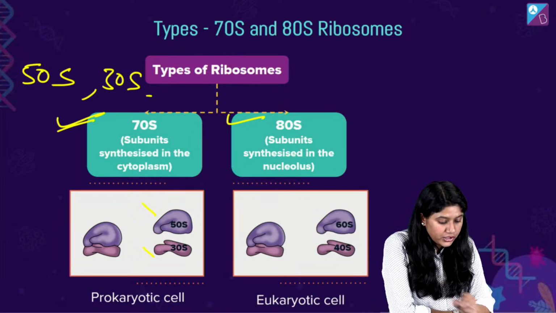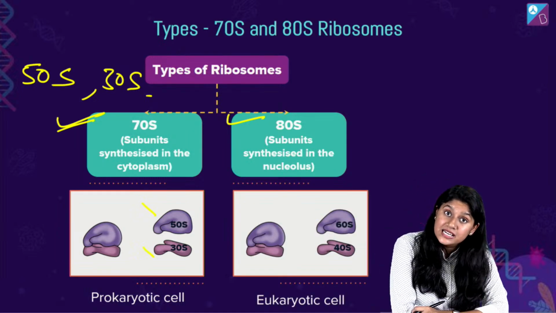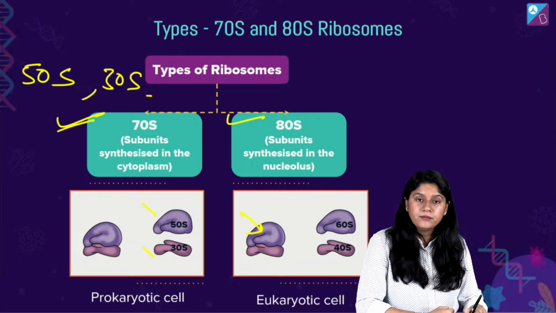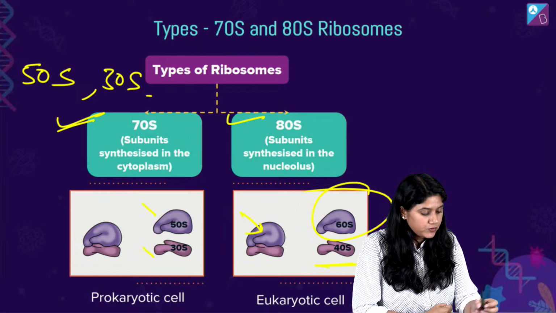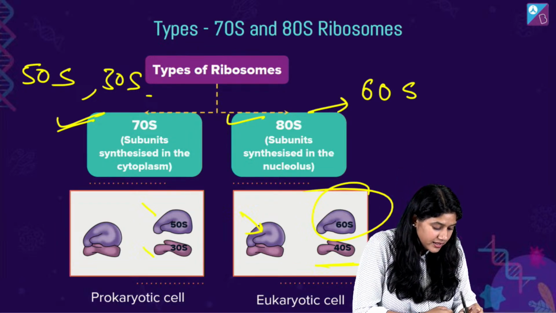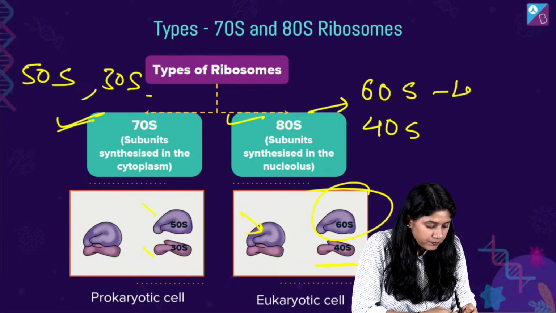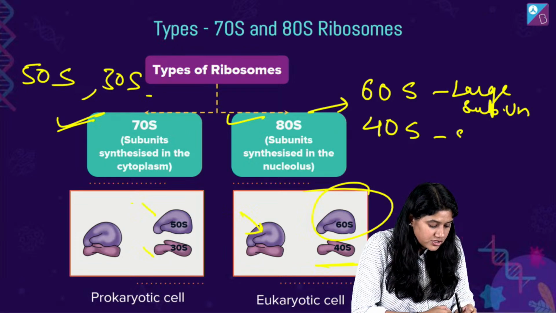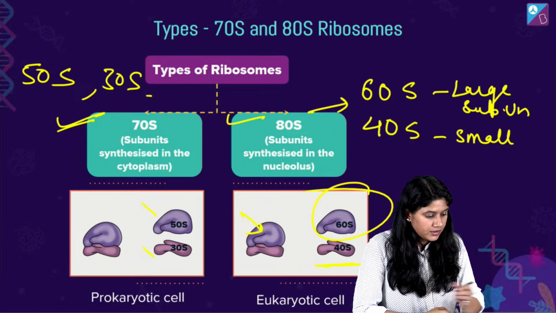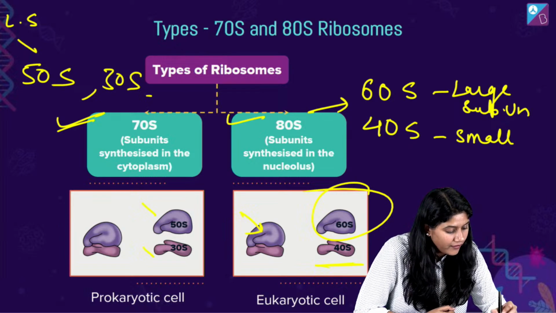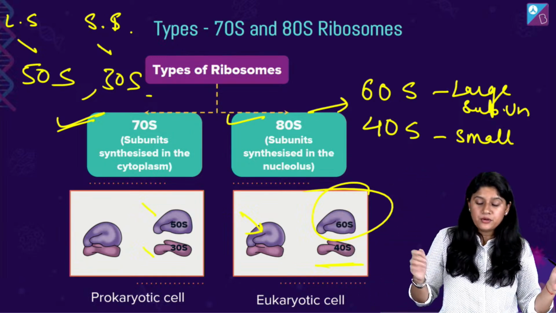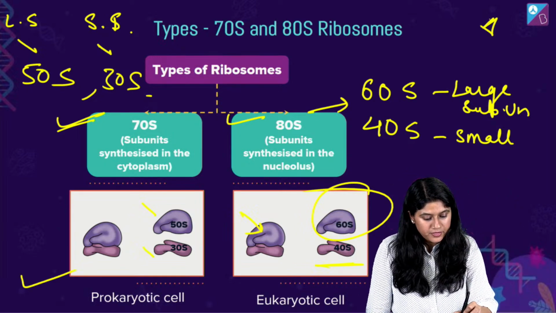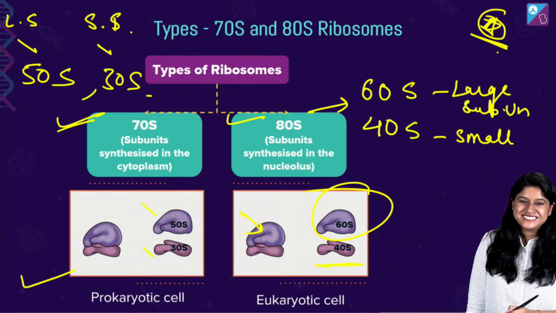और जो यूकैरियोट्स में है हमारे पास, 60S जो बड़ा यूनिट है, बड़ा वाला पार्ट, और the smaller part is 40S. So if I have to write 60S and 40S, this is the large subunit and this is the small subunit. Clear? ये याद रहेगा all of you? You remember this? Yes, all of you. बढ़िया.